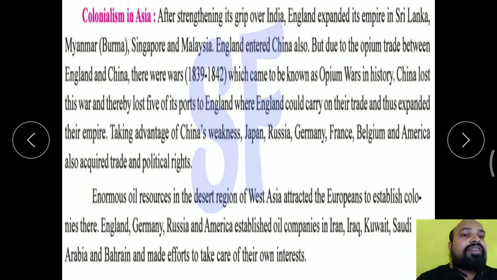Taking advantage of China's weakness, Japan, Russia, Germany, France, Belgium, and America also acquired trade and political rights. They also established their trade in China, and acquired political rights in China to establish their trade.